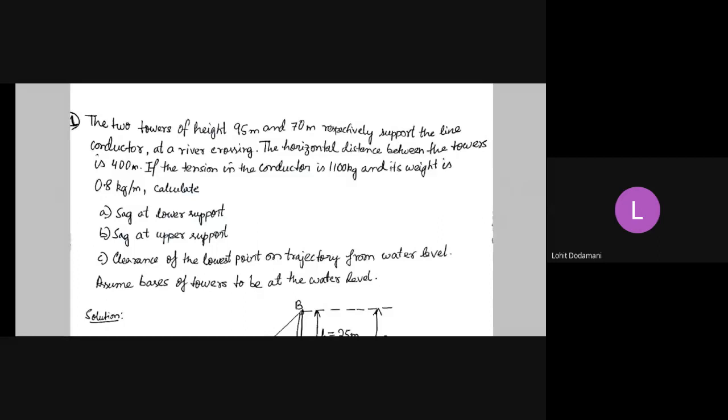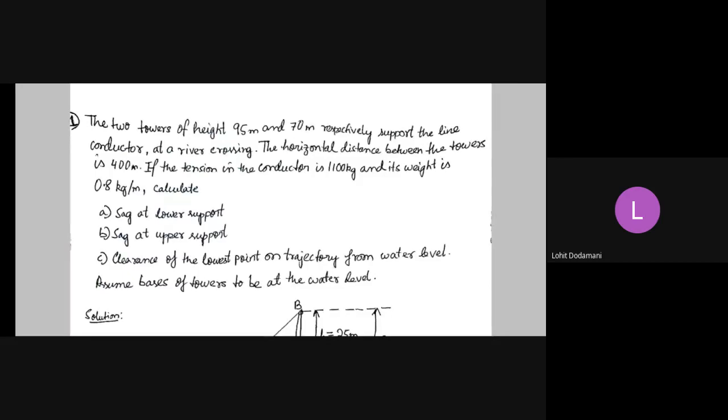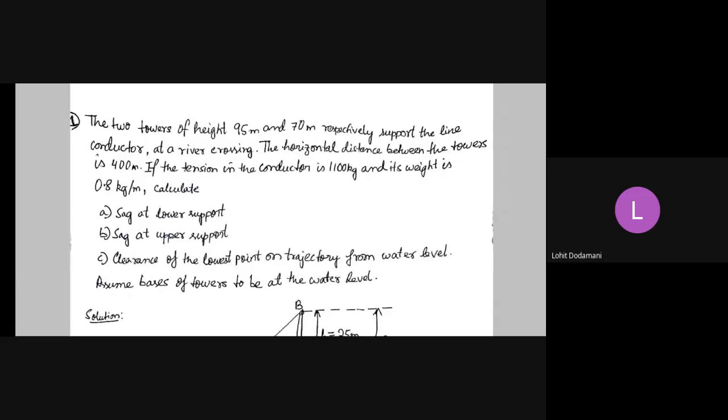So the horizontal distance, that is the span, is also given. If the tension in the conductor is 1100 kg and its weight is 0.8 kg per meter, then weight is given and tension is also given. You have got T, you have got W, and the span length L and the heights of the towers as well. As per the formula of unequal level supports, this is basically finding the two, x1 and x2.